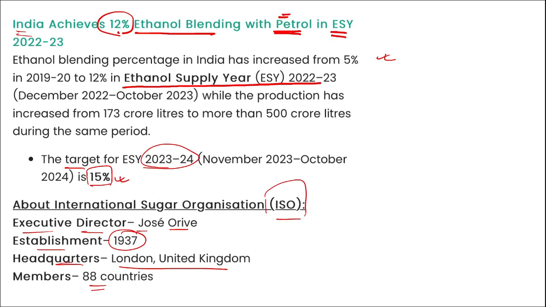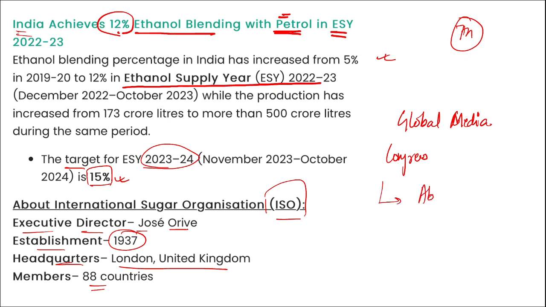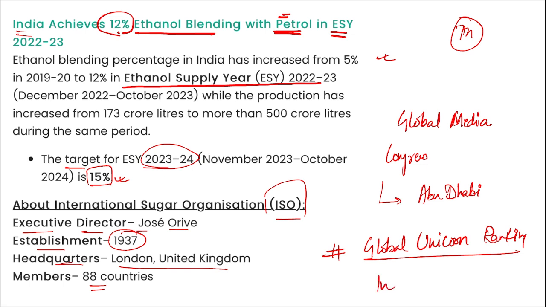Next, Bengal Global Business Summit. Which edition was it? This is important and has a high chance of being asked. It is the 7th edition. Global Media Congress: where has it kicked off? It has kicked off in Abu Dhabi. Then, what is the rank of India in the Global Unicorn Ranking? India ranks 3rd in the Global Unicorn Ranking.